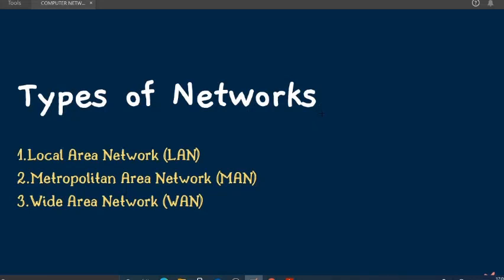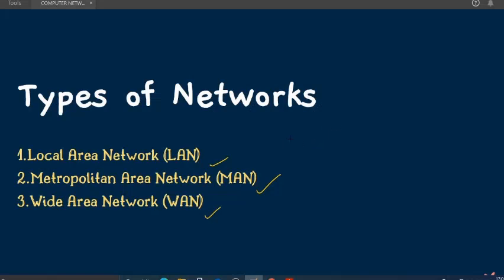That is types of networks. Basically there are many types of network. It is more than 3, but I will mainly focus on these 3 networks, that are LAN, MAN and WAN. That is, first is local area network, then metropolitan area network, and then wide area network. We are going to see about all these 3 types in detail, but still I will give you some brief ideas so that we can proceed further.